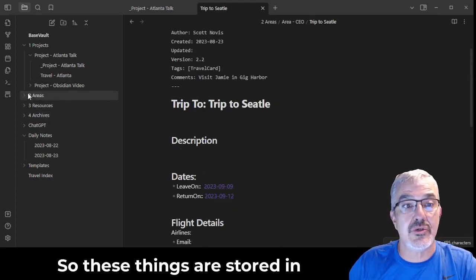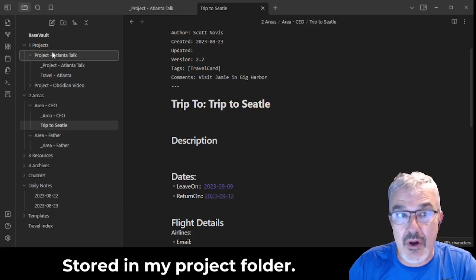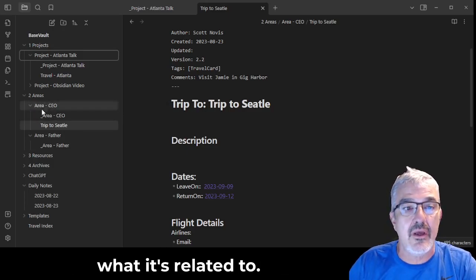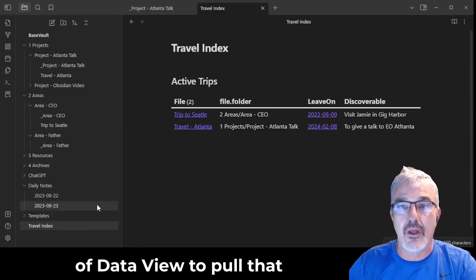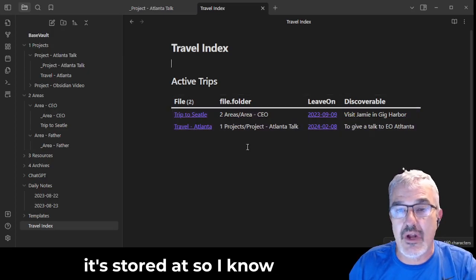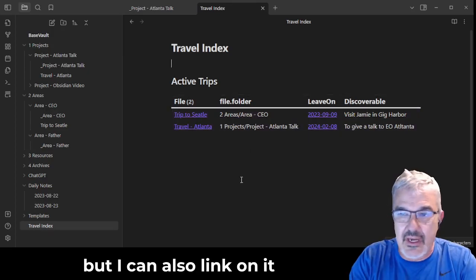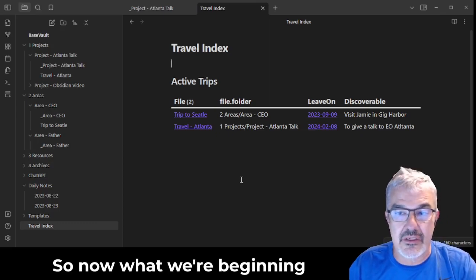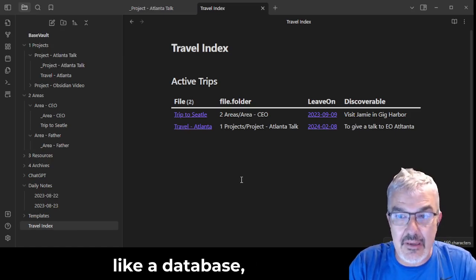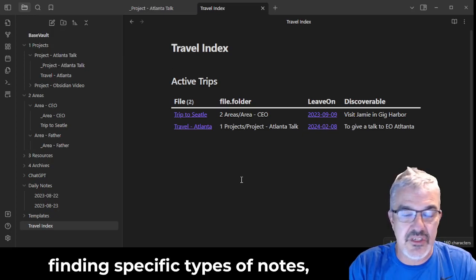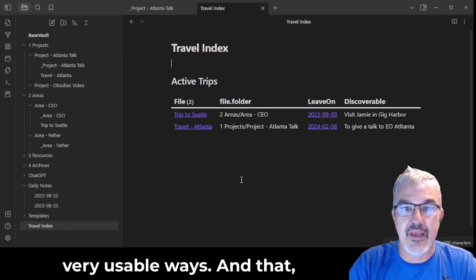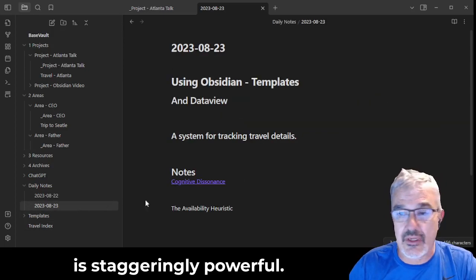So these things are stored in different places. This trip is stored in my project folder. The Seattle trip is stored in my area folder because that's what it's related to. But I can now use the power of Dataview to pull that information up into a single list, and it'll even tell me where it's stored at so I know how to find it. But I can also link on it and go directly to it. So now what we're beginning to see is Obsidian, not only does it link things together, it can begin to act like a database, finding specific types of notes, specific types of information, and presenting them to you in very usable ways. And that, I find, is staggeringly powerful.